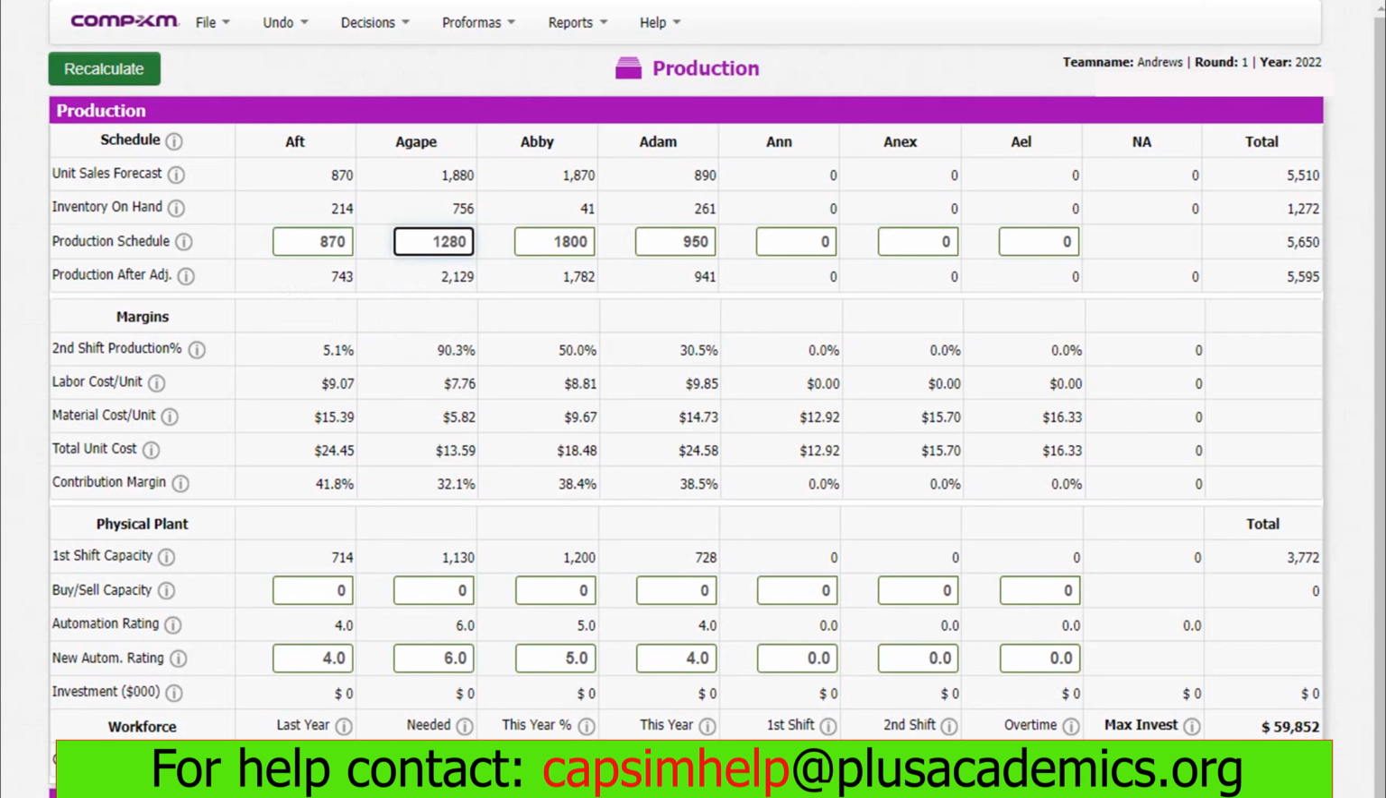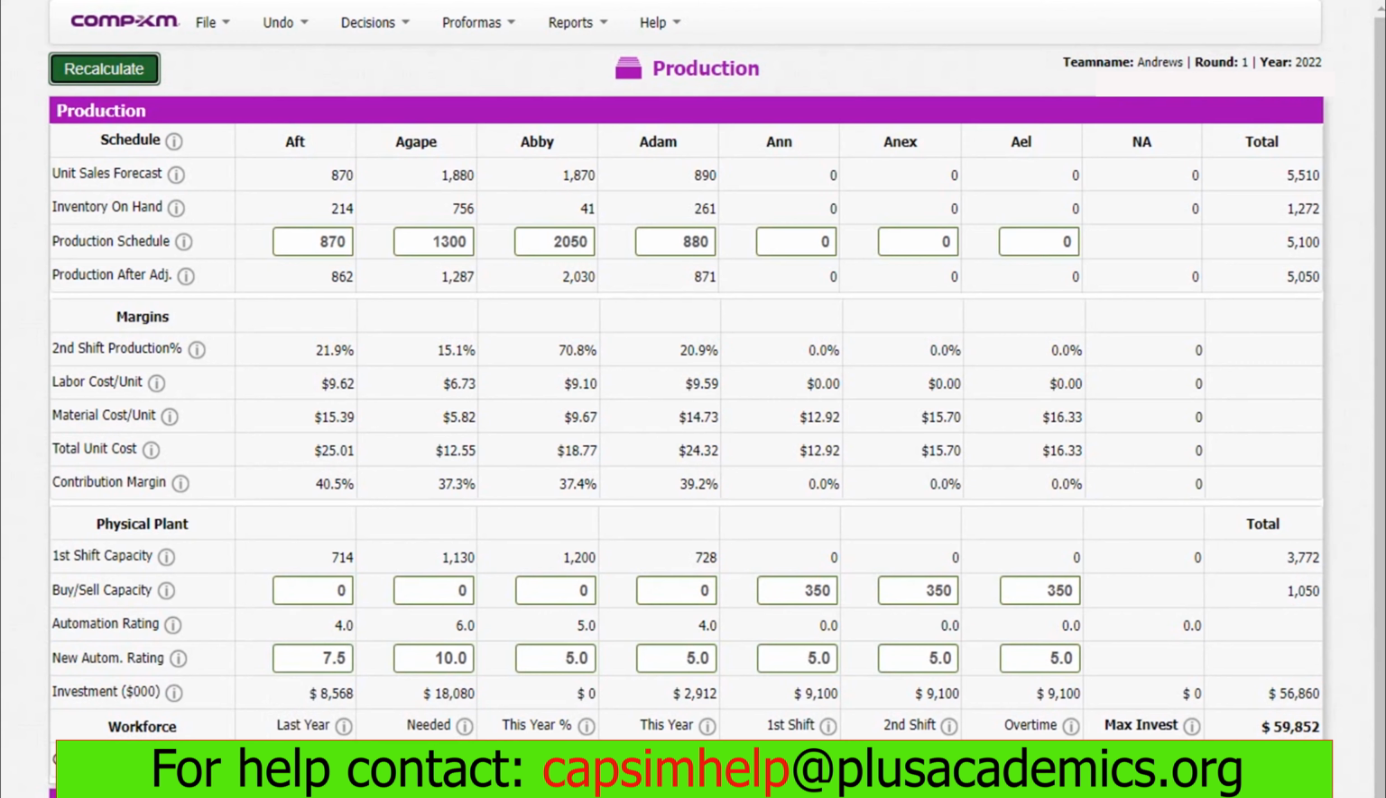For Abi, we had a very small inventory of 41 units. Therefore, we have to produce 2,050. This is because we do not want to stock out. And finally, our product Adam, we are producing 880 because we had an average inventory of 261. This will cover any excess demand that will be there. We are not producing anything for the new product we introduced because we do not have capacity ready or any automation that will help in production. However, from round 2, we'll start producing for this product.